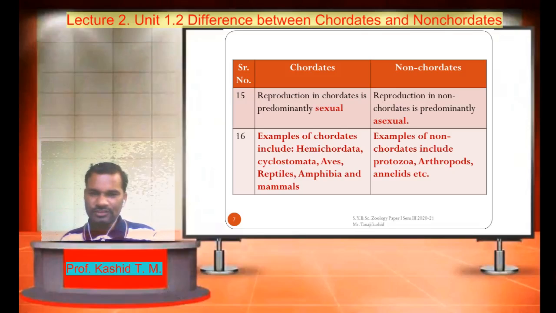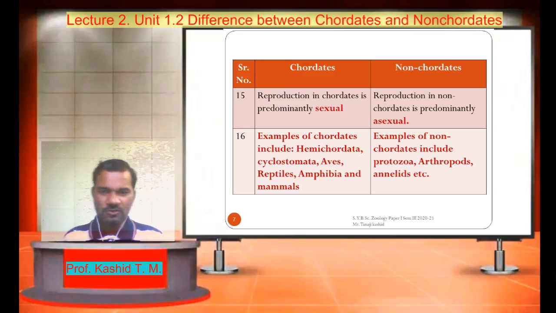Examples of chordates include Hemichordata. It includes Balanoglossus, Saccoglossus. Cyclostomata. It includes Petromyzon, Myxine. Class Aves. It includes birds, pigeon, ostrich, emu, penguin, etc. Class Reptilia.